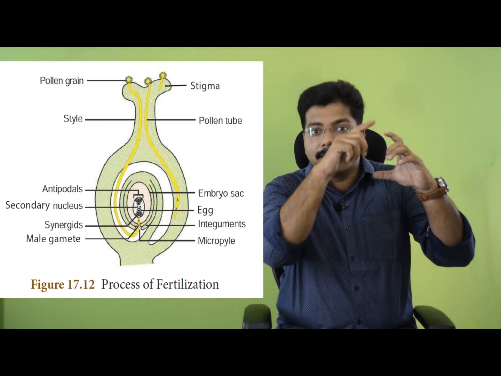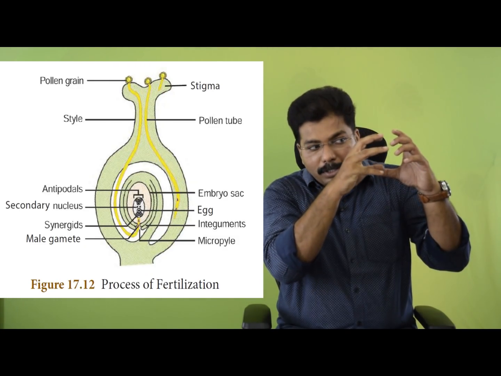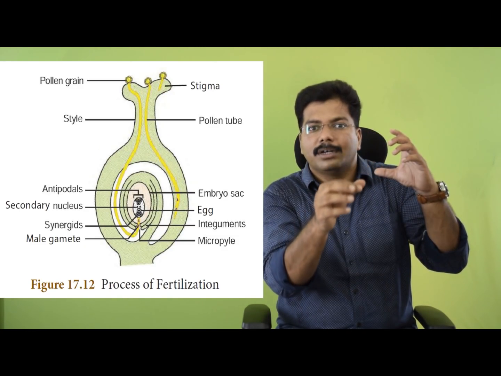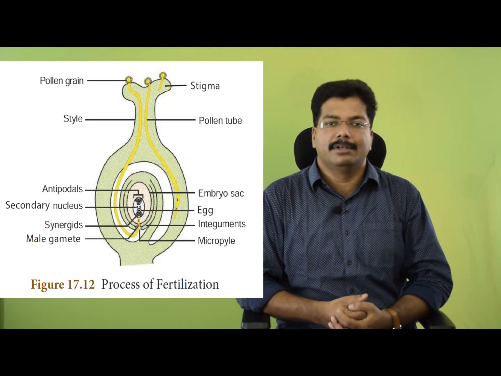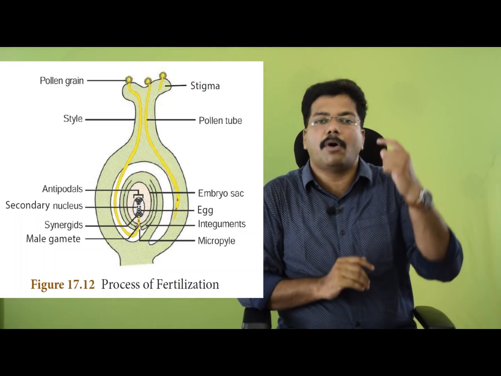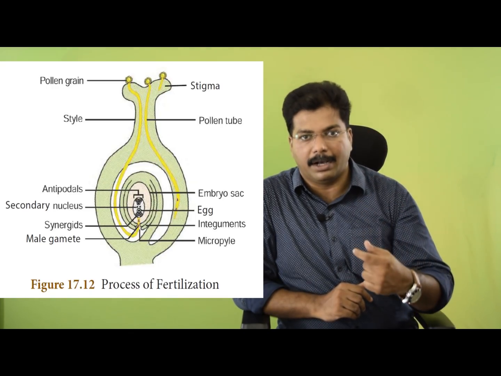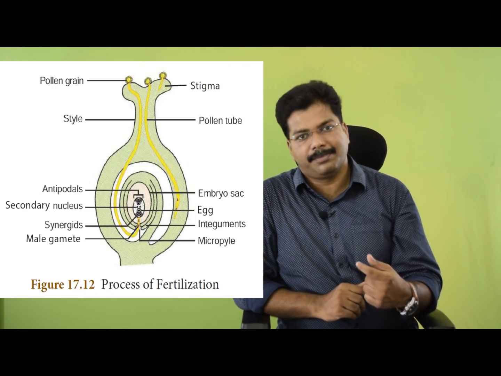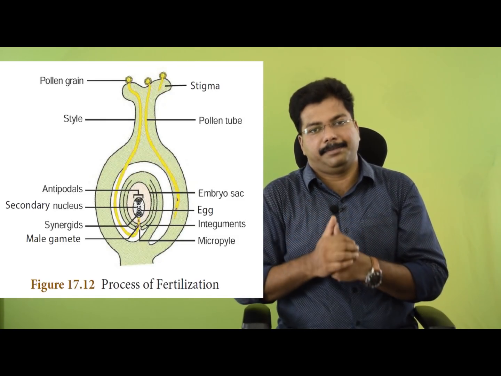So the entire content inside the pollen grain that we have discussed earlier, all these parts will start coming into the pollen tube. That is the first step in the case of fertilization. In the next stage, this pollen tube keeps growing through the style and stigma and will reach the ovule through the micropyle.